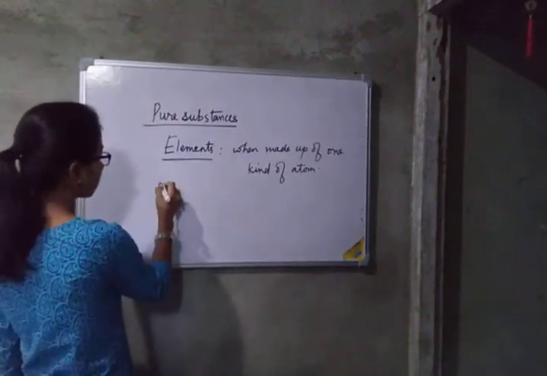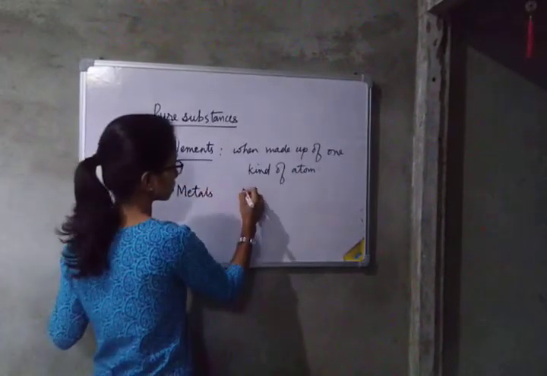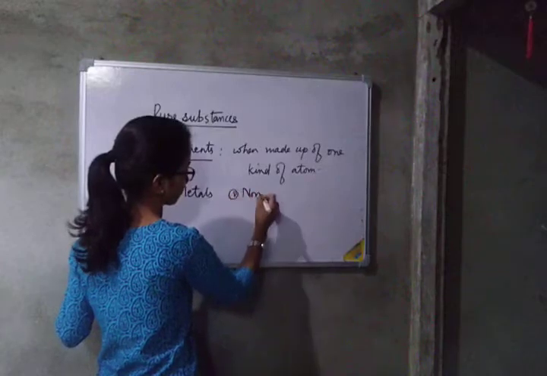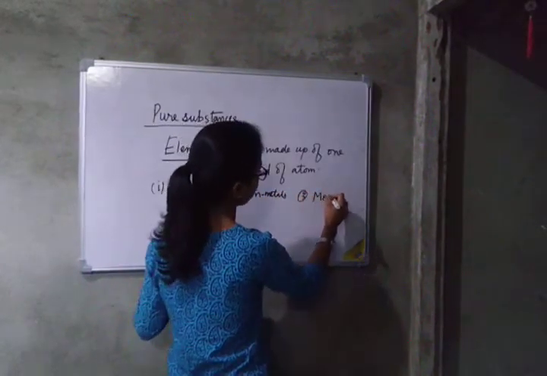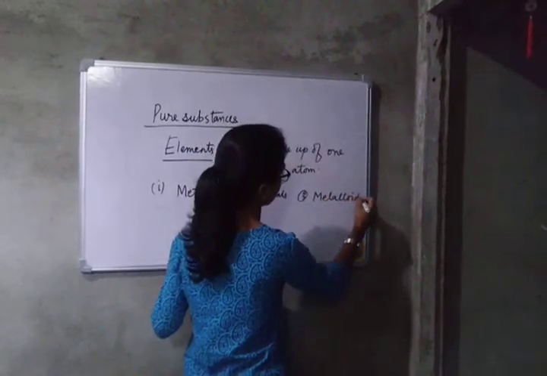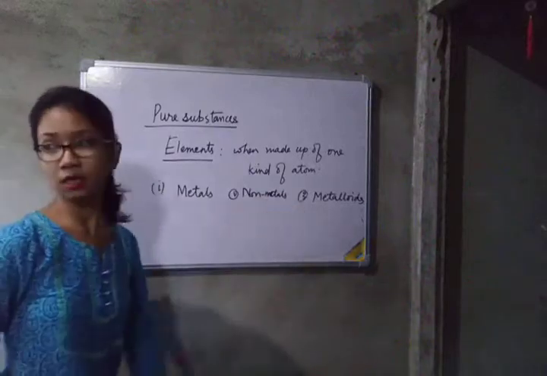Now the elements are of three types. They are broadly classified into metals, non-metals, and number 3, metalloids.